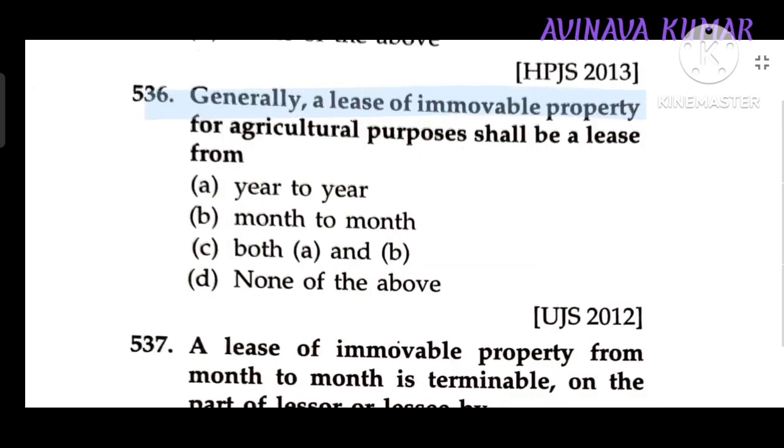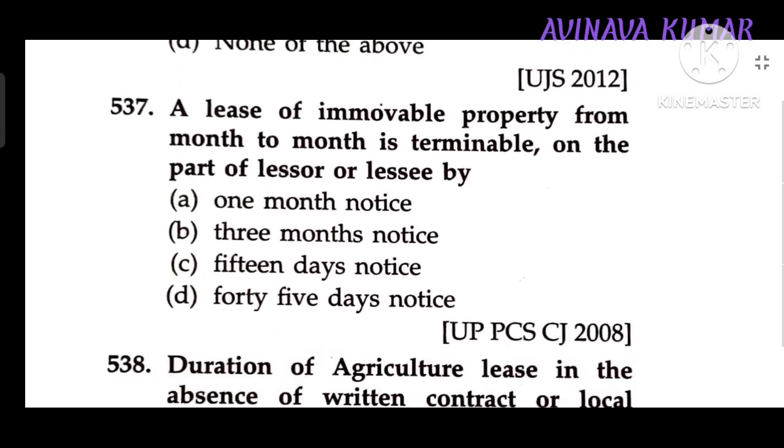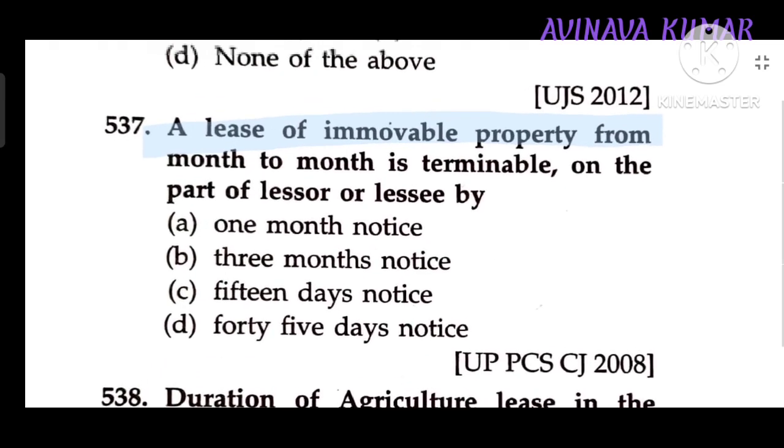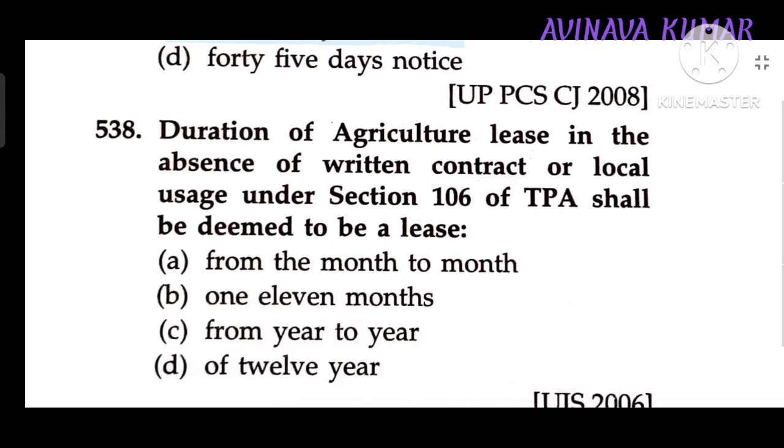Generally, a lease of immovable property for agricultural purpose shall be leased from year to year. A lease of immovable property from month to month is terminable on the part of lessor or lessee by 15-day notice.